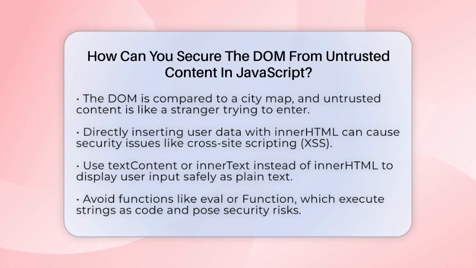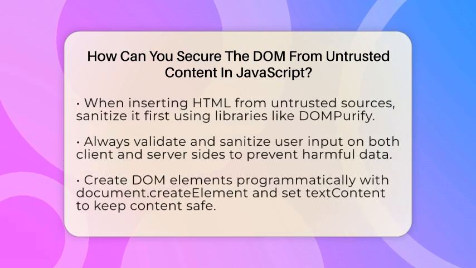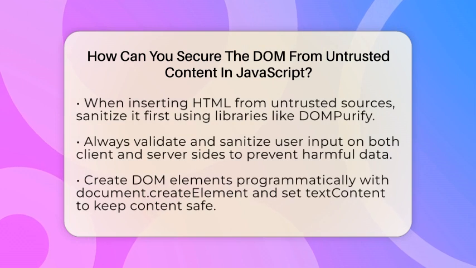The first step is to avoid using properties like innerHTML to add untrusted data. Instead, use textContent or innerText. These properties treat the data as plain text, so even if it contains code, it won't run. For example, if you get user input and want to display it, set element.textContent to that input. This way, any script tags or malicious code stay harmless as plain text.